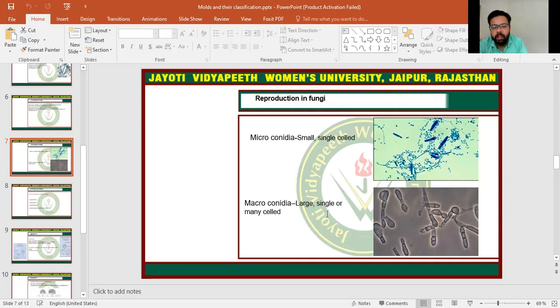So these are the characteristics by which we can identify a particular kind of fungus. I hope you see that it is a very important characteristic.